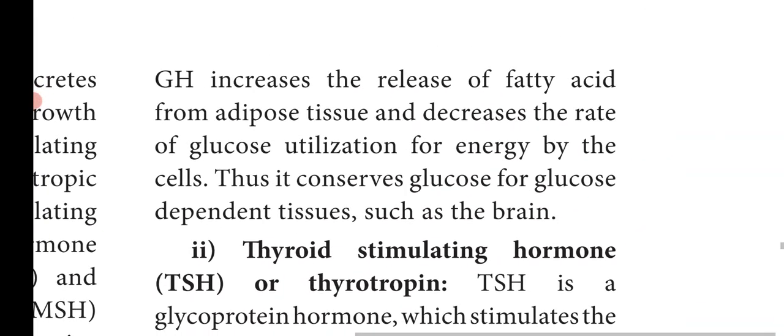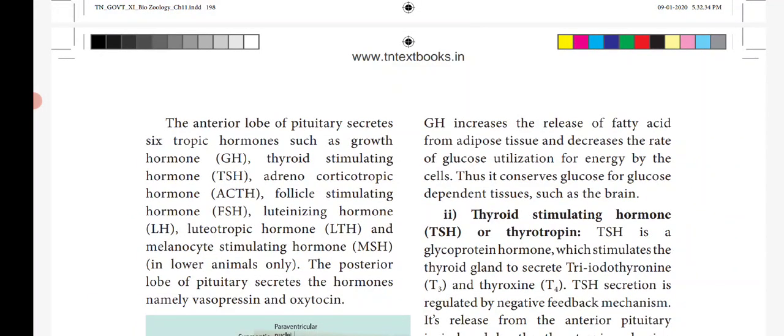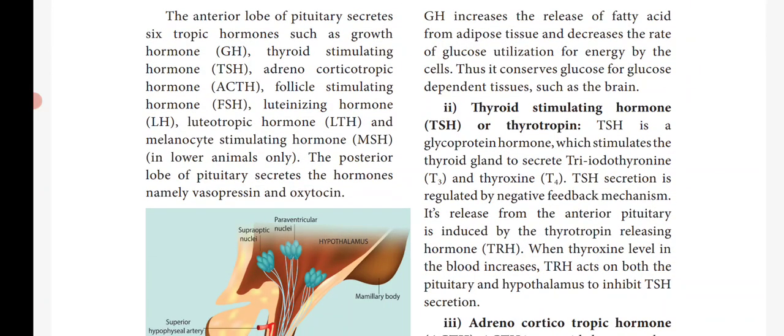It also increases the release of fatty acids from adipose tissue. The adipose tissue stores mainly fat, isn't it? So this growth hormone increases the release of fatty acids from the adipose tissue and decreases the rate of glucose utilization for energy by the cells. Thus, it conserves the glucose for glucose dependent tissues only, such as the brain. So, mainly the growth hormone promotes growth in all the tissues, and also it controls the metabolic process of the body.